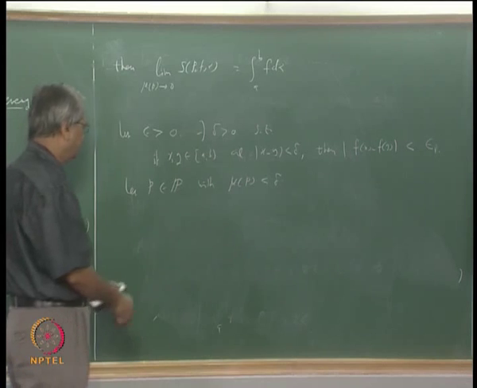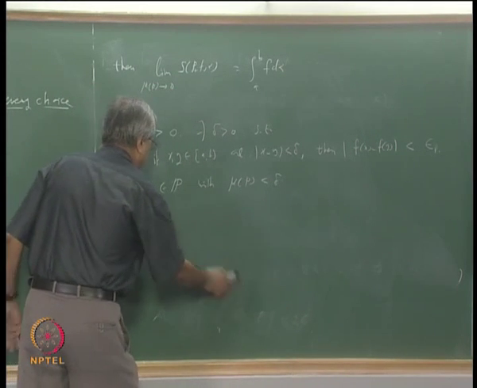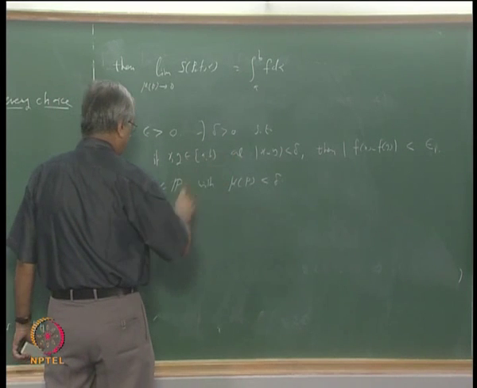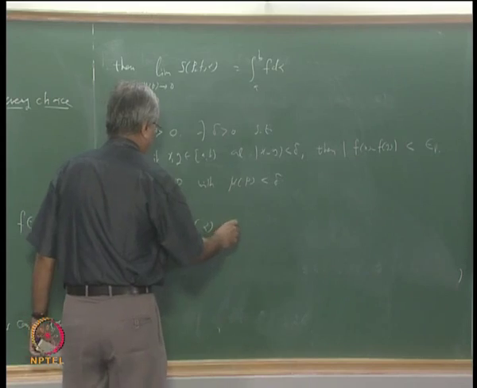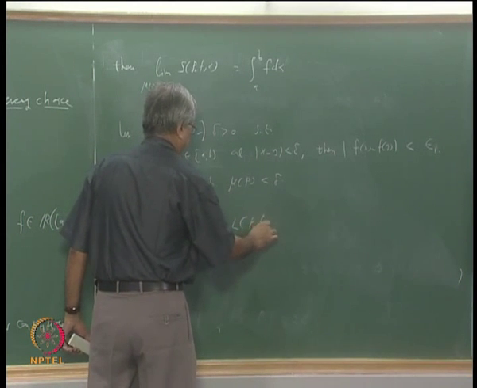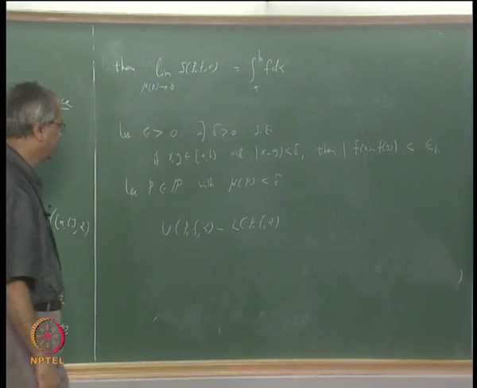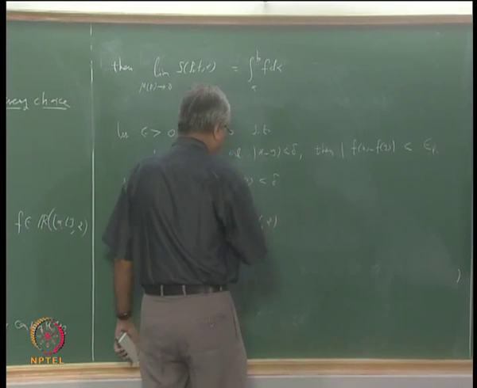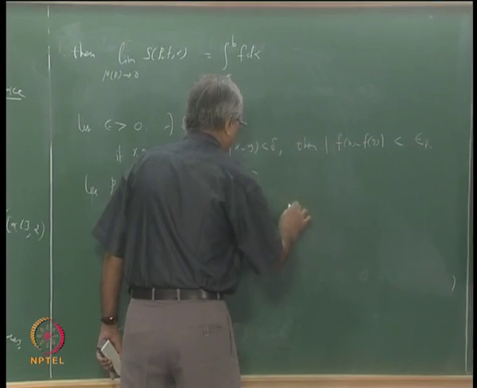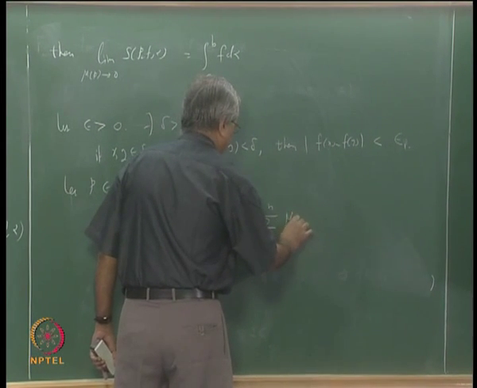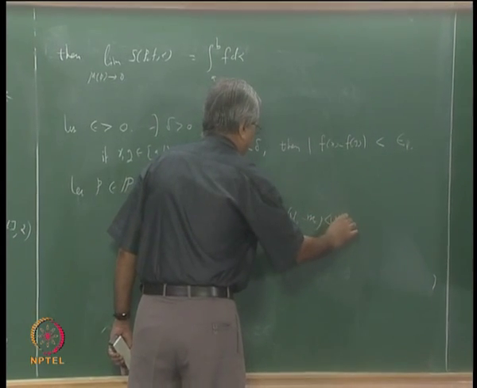But what we know about this is the following: if you look at U(P, f, alpha) minus L(P, f, alpha), that is nothing but the sum over i going from 1 to n of (big Mi minus small mi) into delta alpha i.